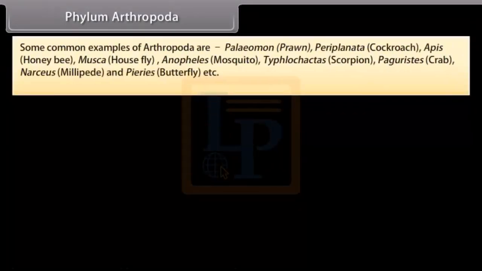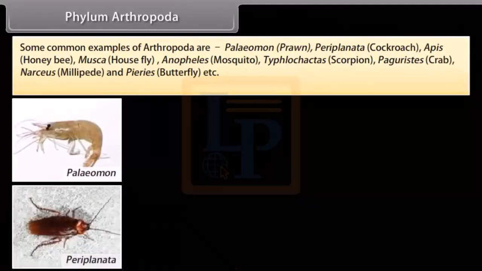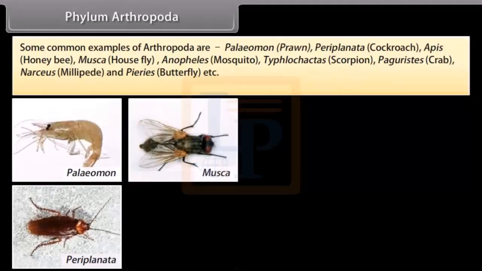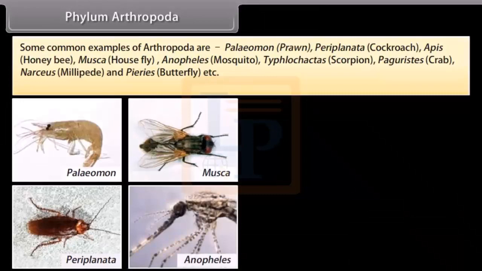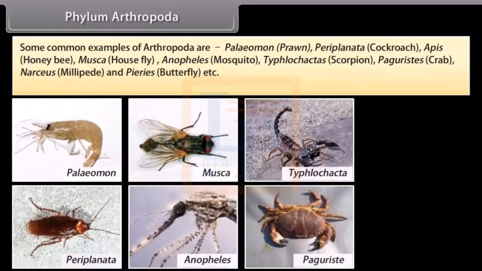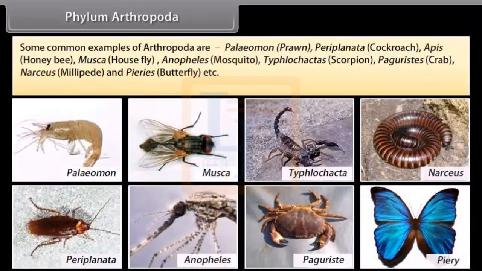Some common examples of arthropoda are Palaemon, prawn, Periplaneta, cockroach, Apis, honeybee, Musca, housefly, Anopheles, mosquito, Buthus, scorpion, Paguristes, crab, Julus, millipede, and Papilio, butterfly, etc.